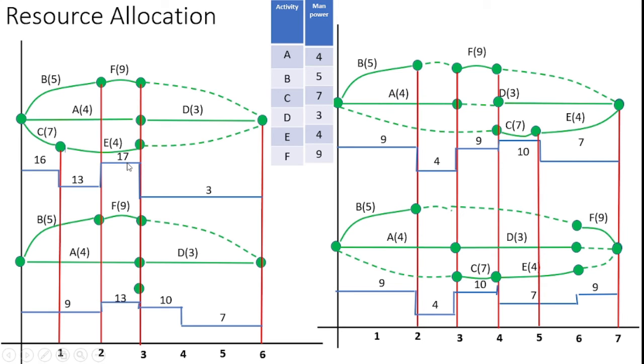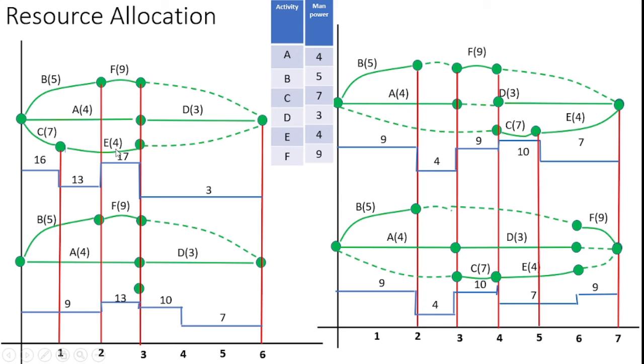Then what do I do? Yes, I can identify the maximum manpower allocation area. Here you see the first node and this third red line is the area of larger manpower utilization, so I can move the C activity and E activity to days 3, 4, 5, 6, because there is some dummy activity available, so I can move C and E activity.